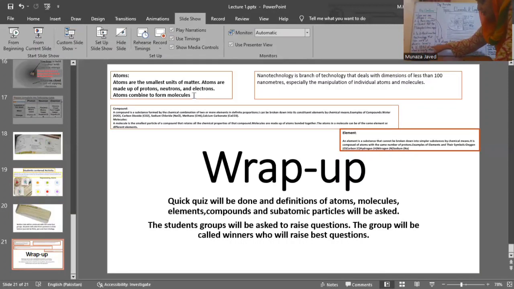If 99%, 99.9% of an atom is empty, then why don't atoms collapse? The answer of this is very easy. Nothing is empty. There is a field which you don't know right now, but the atom has an electron cloud and the nucleus is in the center. It's not that anything is empty in an atom. That's why this whole universe is also built up of that tiny particle.